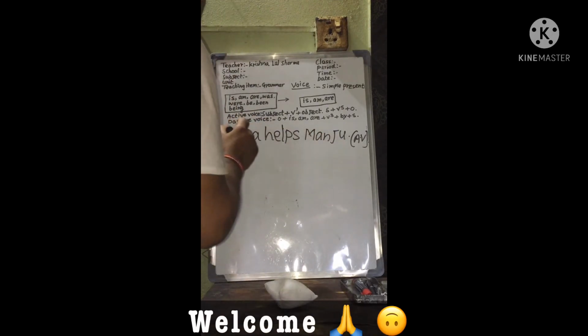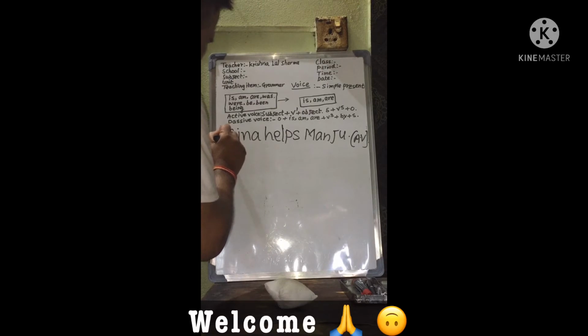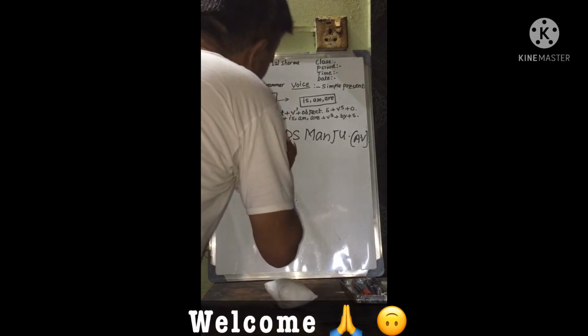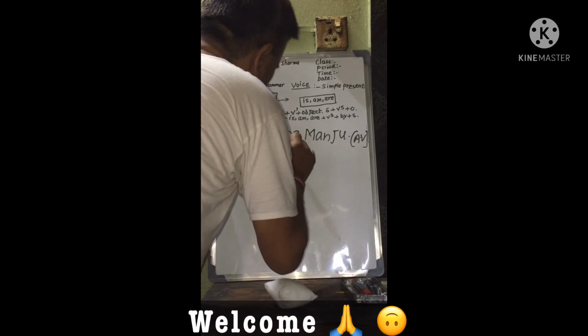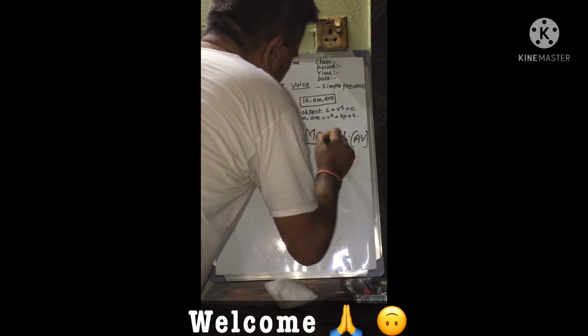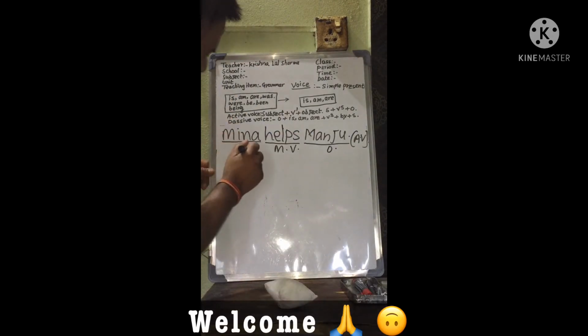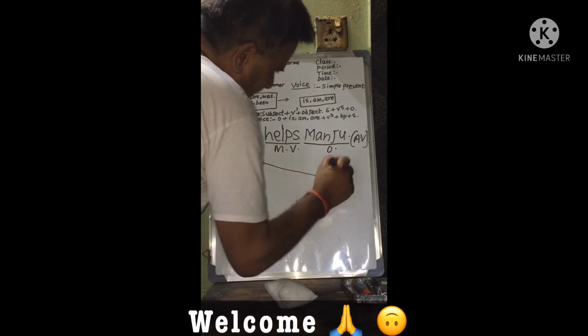Mina is the subject in this sentence, helps is the main verb, and Manju is the object. The object becomes the subject in the passive voice.